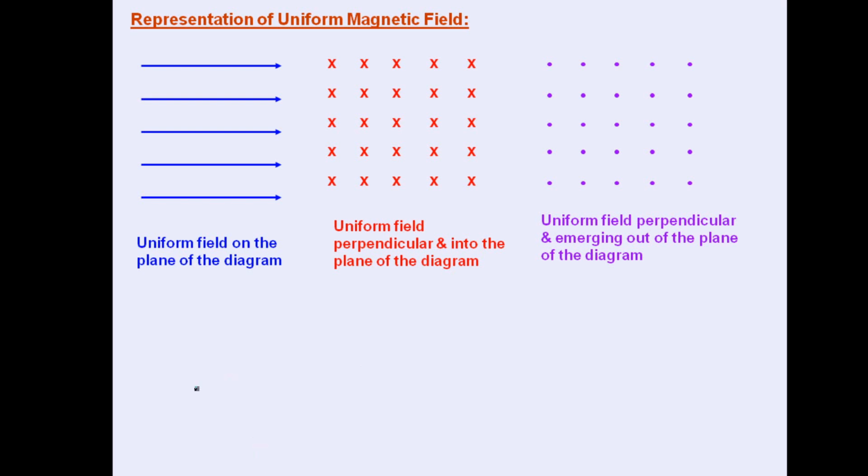Here we have a current carrying coil in which current passes in such a way that one face of the coil acts as a north pole while the other behaves as a south pole. Magnetic field is going from left to right.